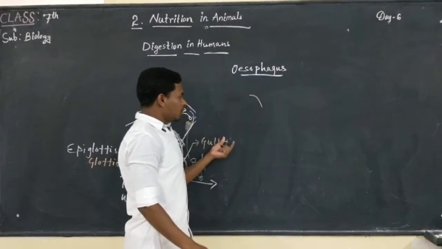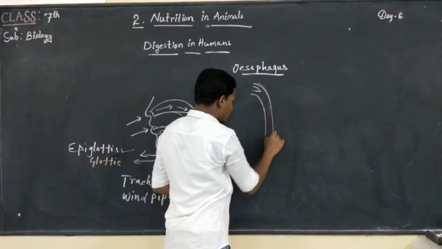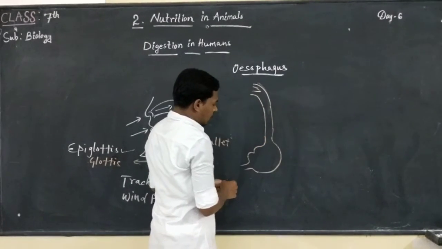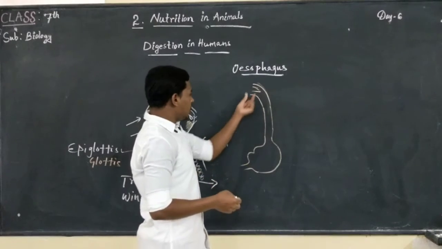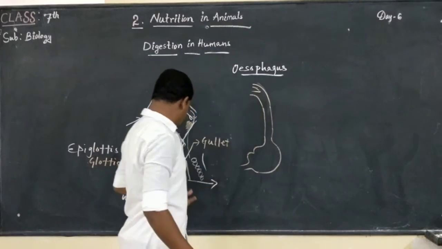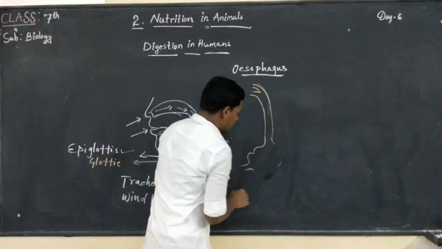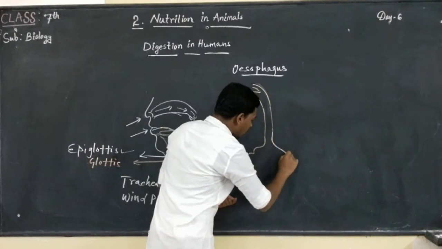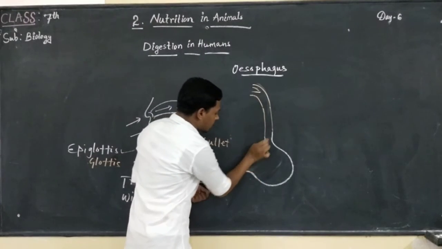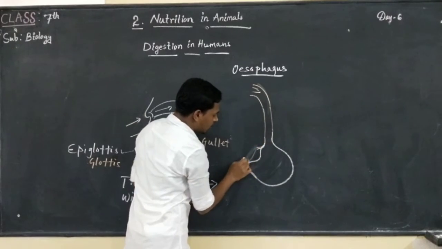Let me explain it with a simple diagram. For example, this is the esophagus, followed by the stomach. The esophagus opens into the stomach.